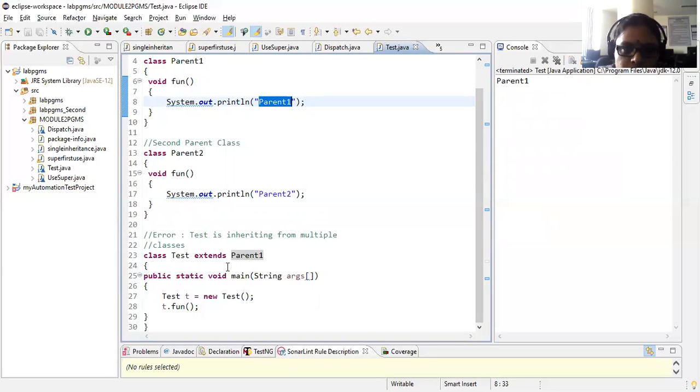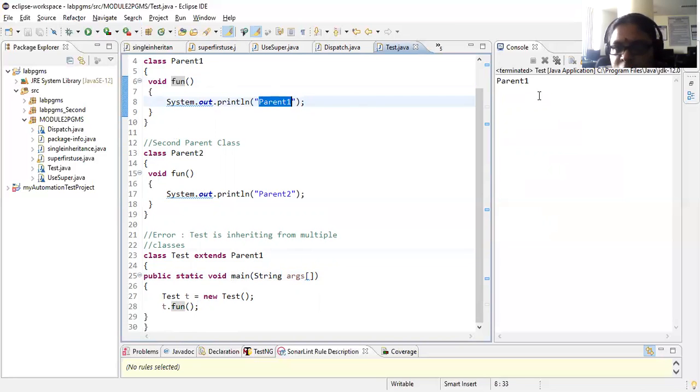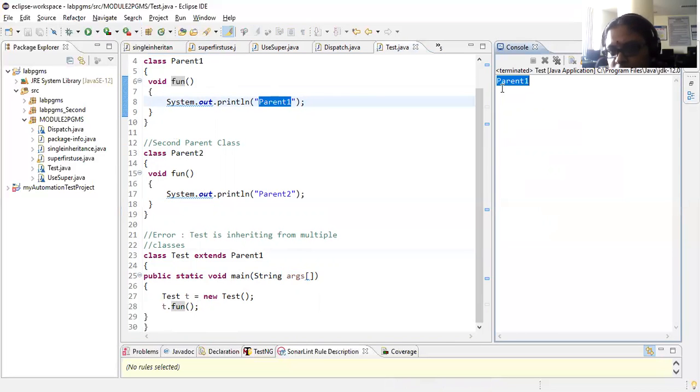Observe here. When I'm extending parent1, now your test has nothing to do with your fun. It has the main function as well as the fun function, which is derived from parent1, right? So t.fun will obviously call this particular fun method, and it will print parent1. You can see this in the output as well.